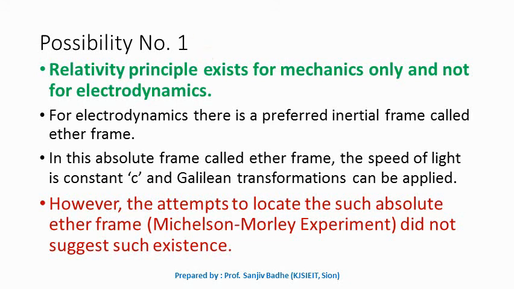So if possibility number one is not correct, let us consider the second possibility. Possibility number one, which says relativity principle exists only for mechanics and not for electrodynamics, means there is a preferred inertial frame for electrodynamics. This possibility we have just now discarded. So now let us consider the second possibility.